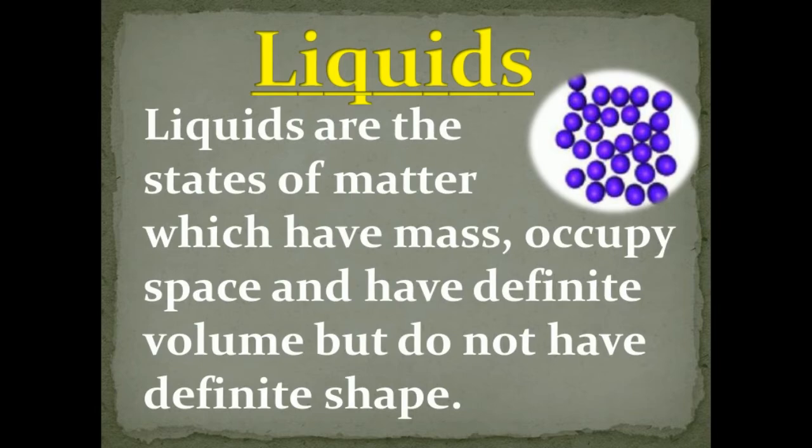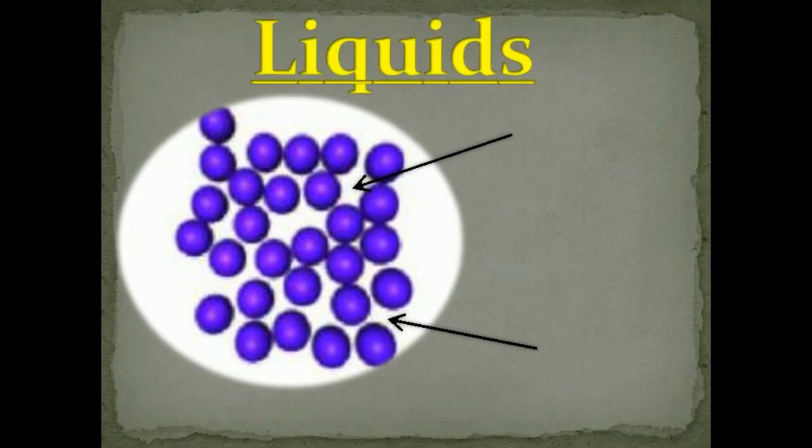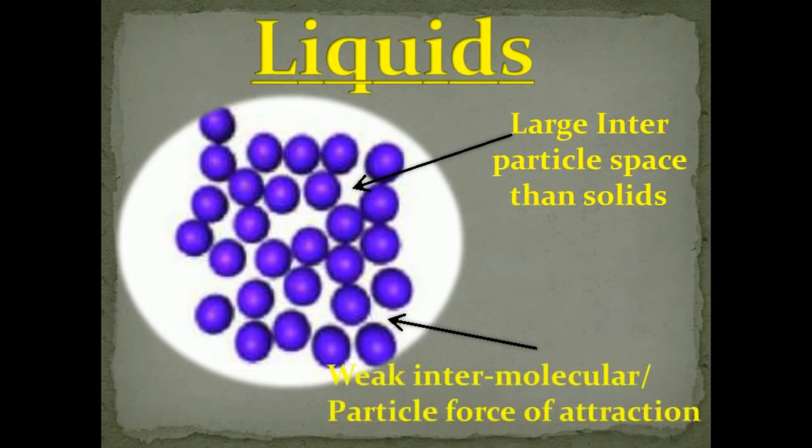Let us see the particles here. These are liquid particles, and they are loosely packed, and that's why their intermolecular space is more and intermolecular force of attraction is less. Large intermolecular space than solid, and a weak intermolecular force of attraction. If it is weak, then they will not bind together very closely, right? So these are the characteristics we have to discuss now.